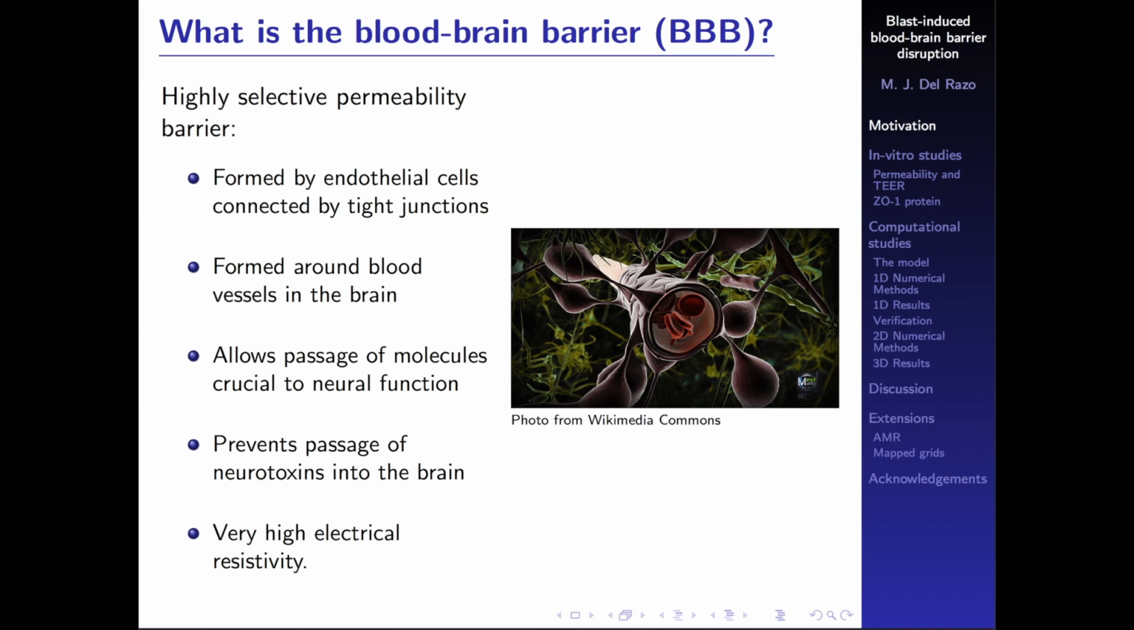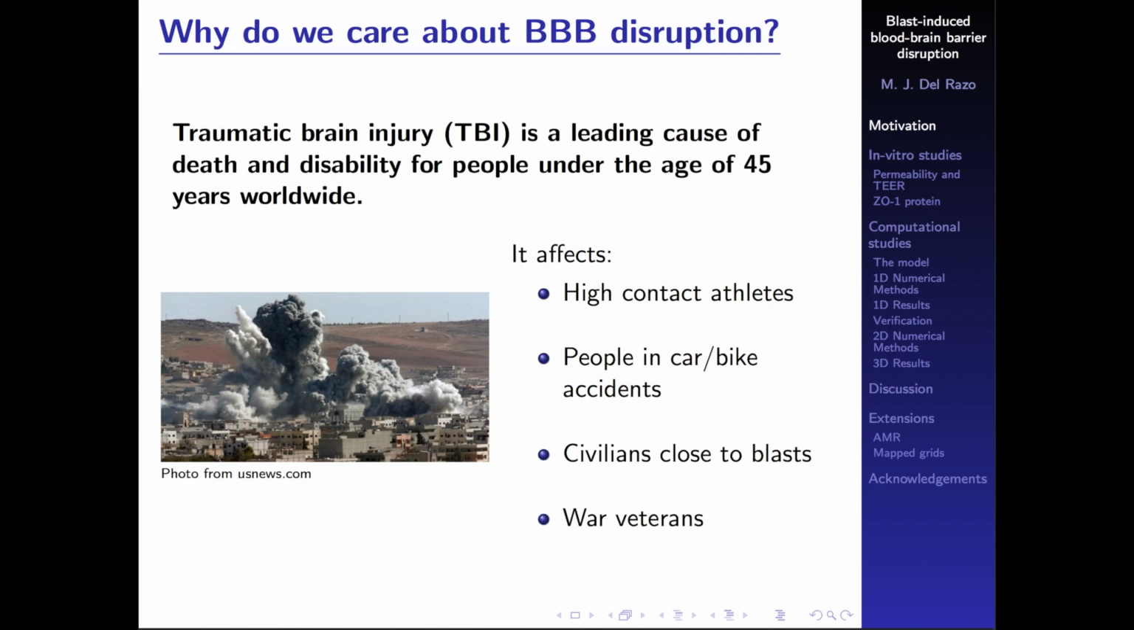A characteristic that tells you about the integrity of the membrane is the electrical resistivity that it has. So the electrical resistivity is a way to measure the integrity of this barrier. Now, why do we care about blood-brain barrier disruption? Well, we care about this because it is related to traumatic brain injury, as I'm going to show you.